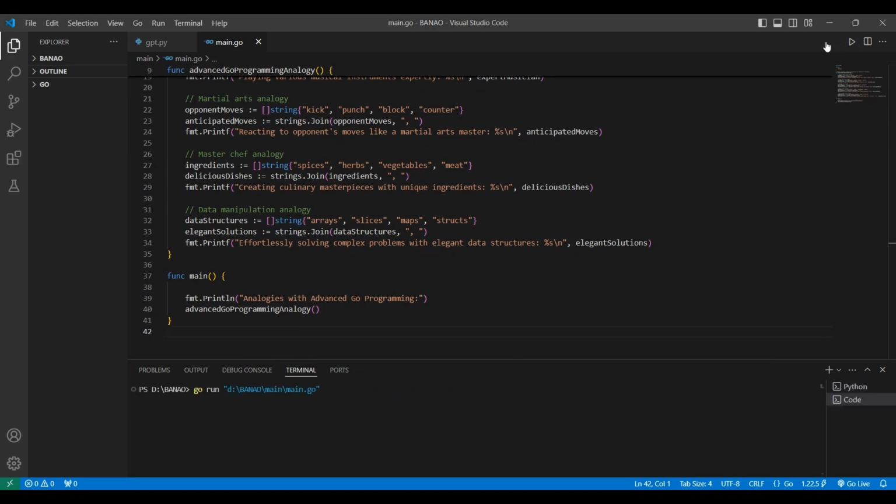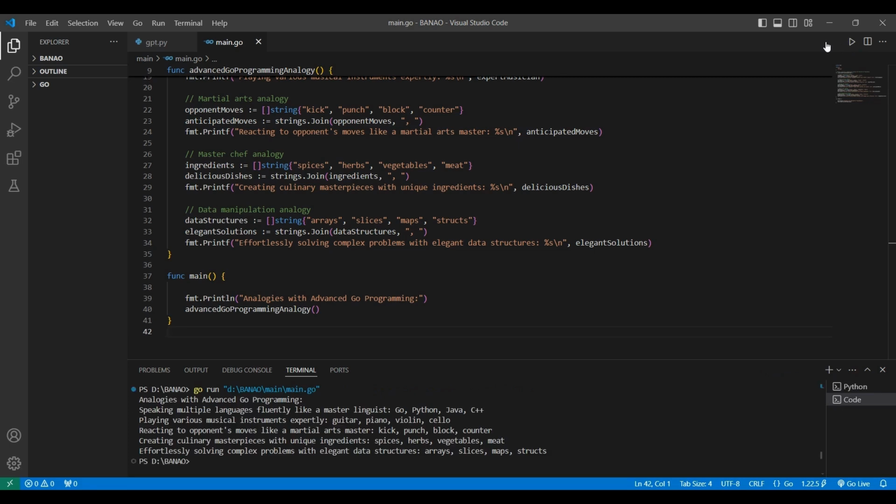In the realm of industrial applications, advanced Go programming can be seen in the development of high-performance web servers and microservices. The efficient concurrency model and powerful standard library of Go make it an excellent choice for building scalable and reliable server-side applications. For example, a popular real-world application of advanced Go programming is in the creation of distributed systems.